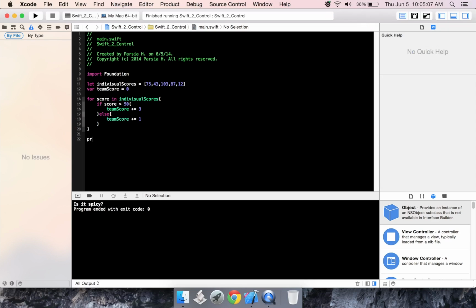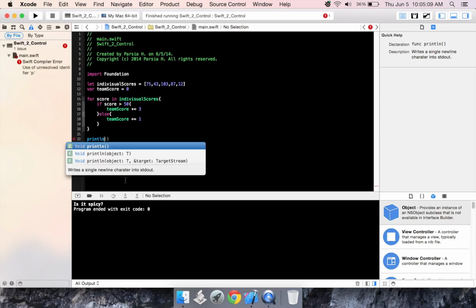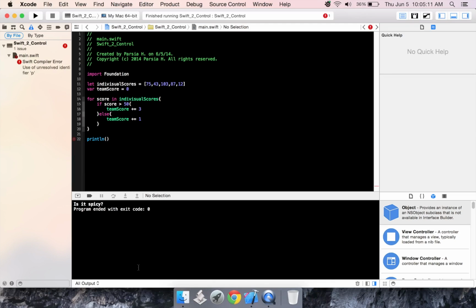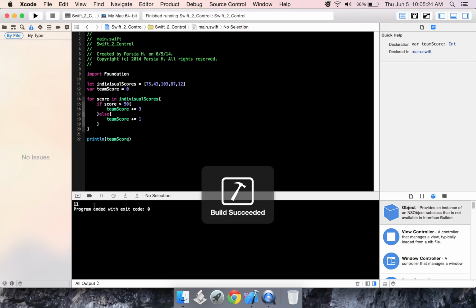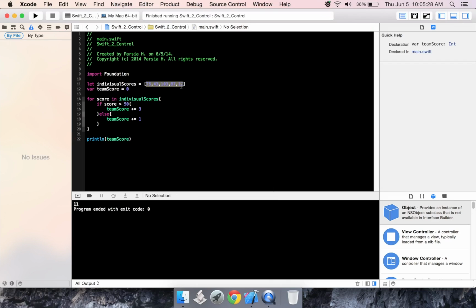And then let's use println, which is what you use if you want to print something to the console. And we'll put in team score. Alright? Now let's start it. And it shows us the correct output of 11, because if you add all the correct numbers, you get 11.